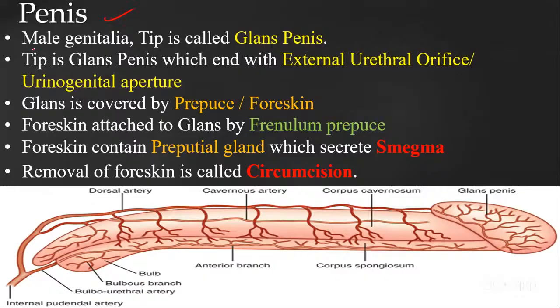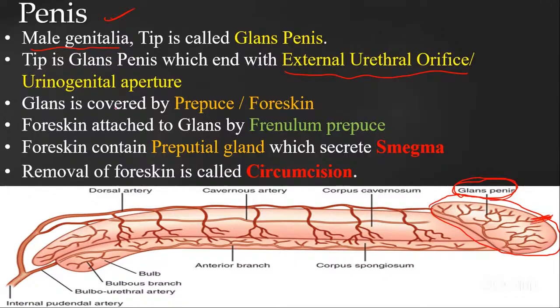The male external genitalia, that we are going to call the male genitalia, is the penis. The tip here you can see, guys. This all is the penis, and the tip of this penis, a round structure like that, is called the glans penis. Here you can see this is the glans penis, and it ends with the external urethral orifice, where it is releasing both semen and the urine.